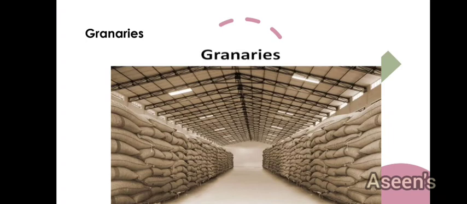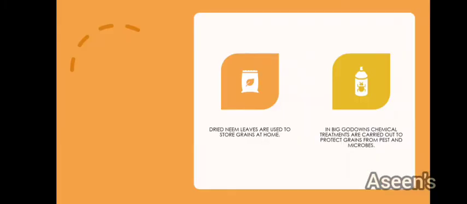And this is a granary. So what is this granary? They are like large godowns where you keep your grains in jute bags and store them. From time to time they keep checking; the godown is normally sprayed with insecticides and pesticides. They are checked for rodents, moisture content, humidity, everything is kept in check. So these gunny bags or jute bags full of grains are not going to spoil. They are maintained in good condition.